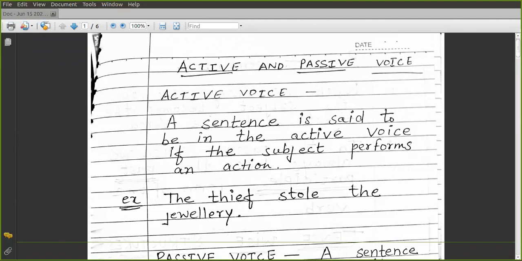Now all of you know what is a subject. Hello, do you know what is a subject? Hello, can you hear me? Yes, ma'am. What is a subject? Subject क्या होता है? What is a subject? Tell me.